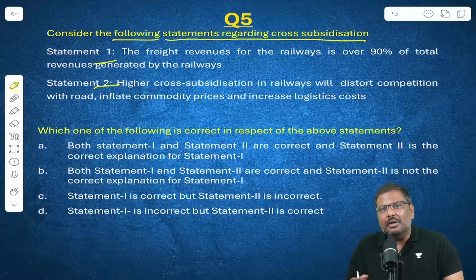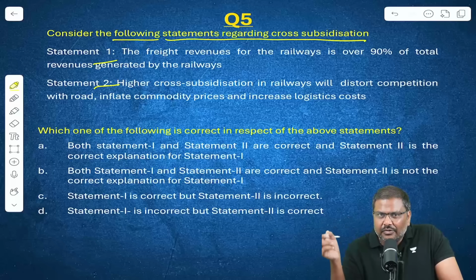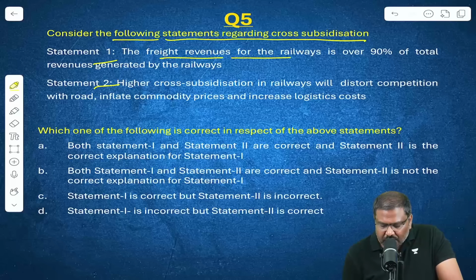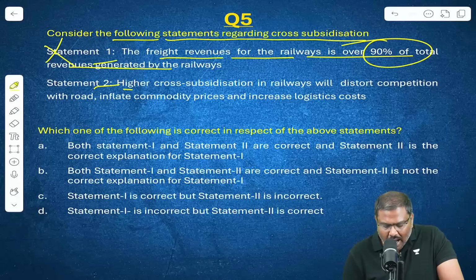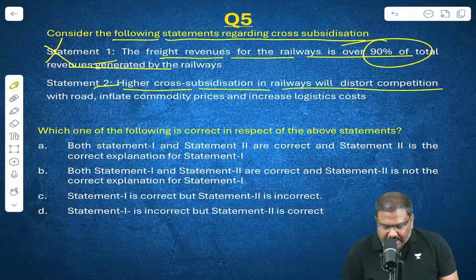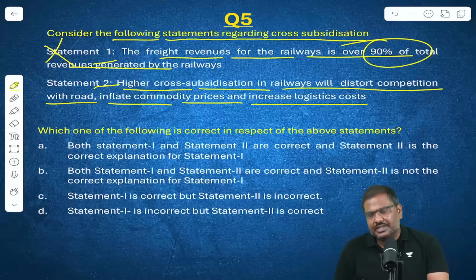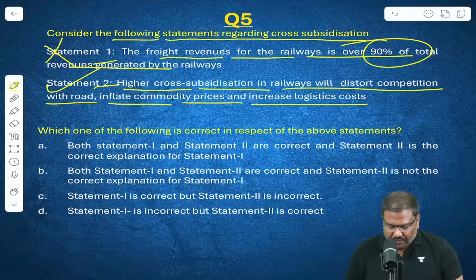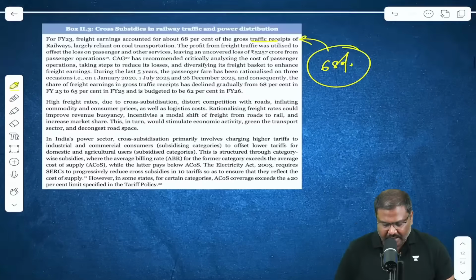But this creates a problem. It leads to inefficiency. It will lead to lower overall revenue collection for the railways. It will also make the railway transportation for the freight very, very costly, etc. So first statement, freight revenues for the railways is over 90% of the total revenue. Incorrect. Higher cross-subsidization in railways will distort competition with road, inflate commodity prices and increase logistic cost. Yes. So question number 5, statement 1 is incorrect, but statement 2 is correct. Option D is the right one.